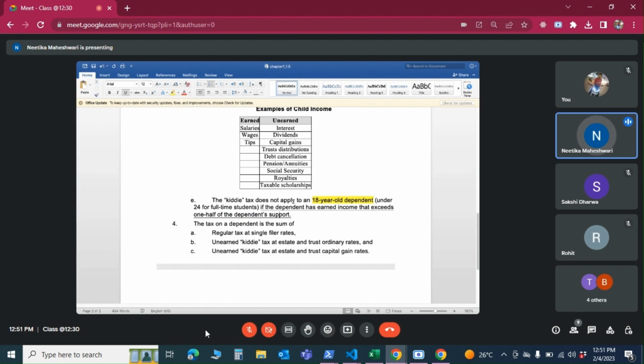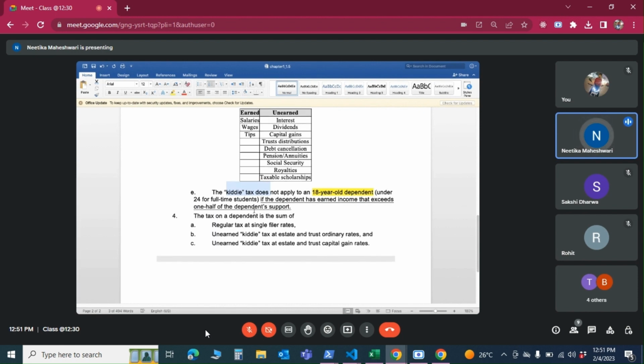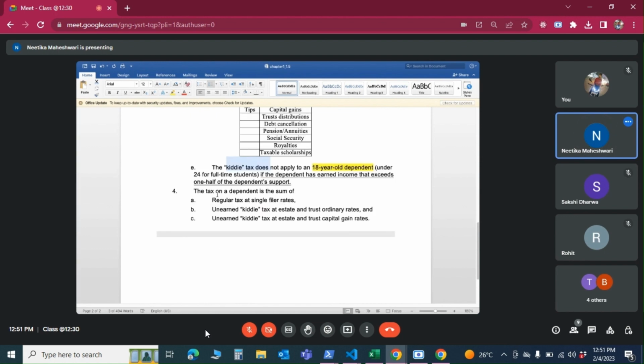So that's where they're saying, okay, we will not apply kiddie tax to that kind of person because he's putting in enough effort and having an earned income which is high enough to take care of 50% of his expenses. And tax on a dependent is the sum of regular tax at single filer rate, and unearned income at kiddie tax rate. This we have already seen.